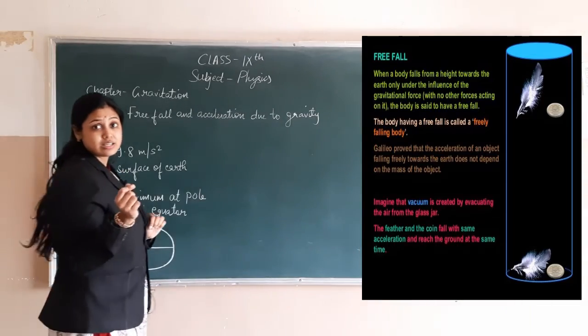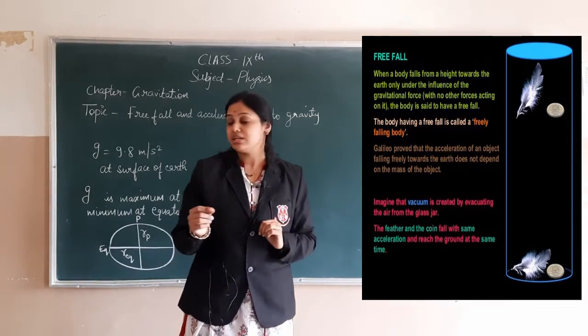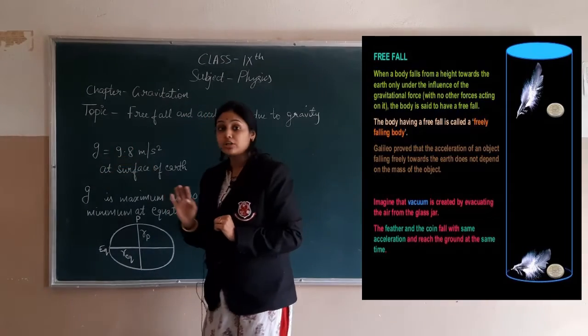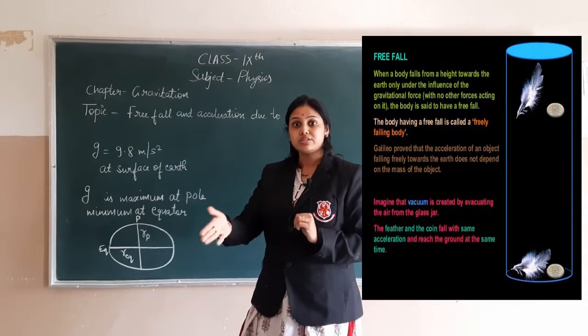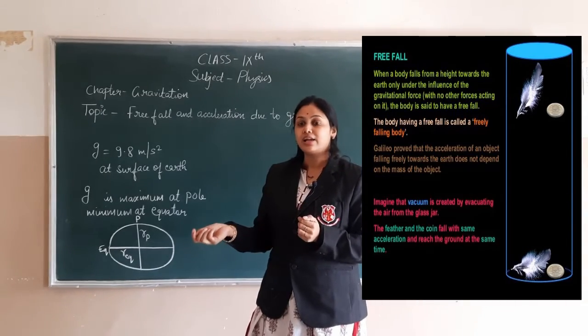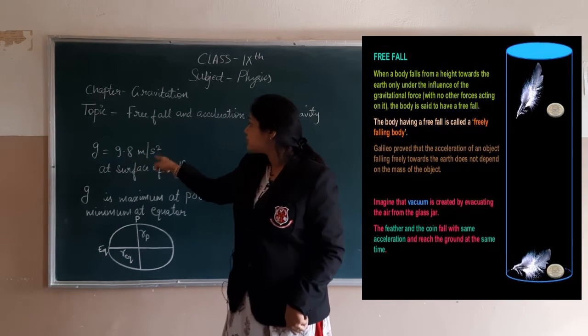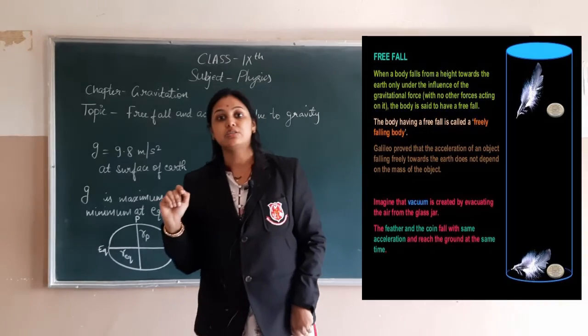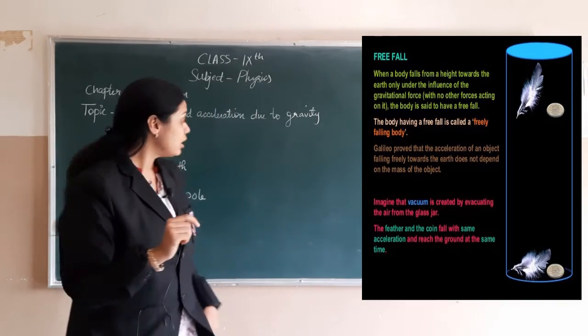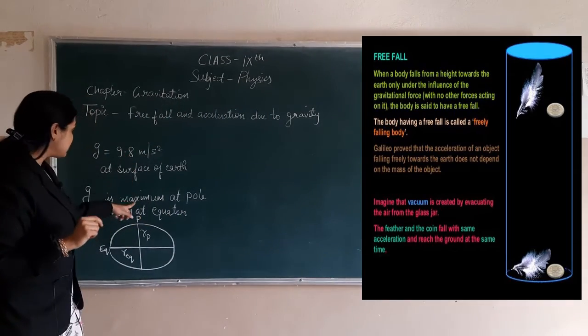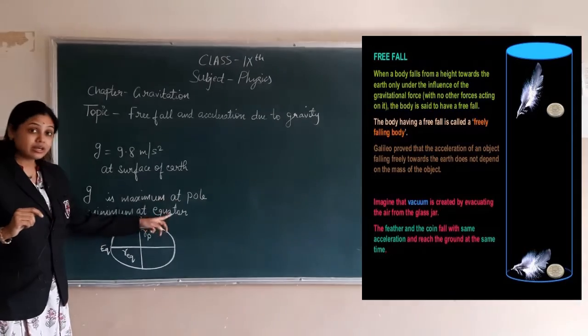This acceleration is denoted by small g and is known as acceleration due to gravity, because this acceleration is provided by gravity. Now the value of this acceleration due to gravity is 9.8 meter per second square at the surface of earth, and this value is maximum at the pole and minimum at the equator.